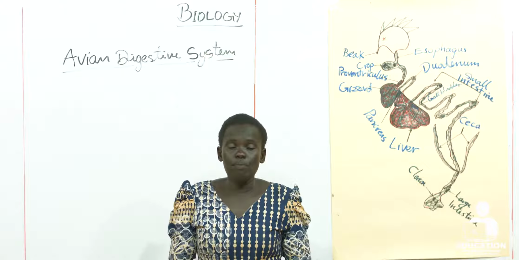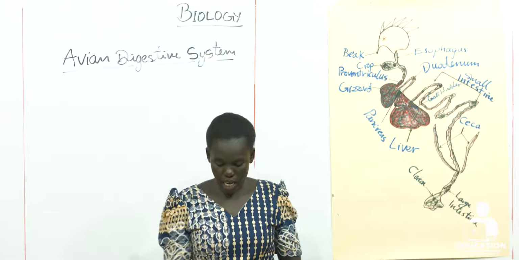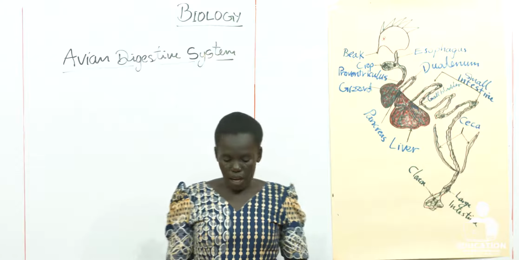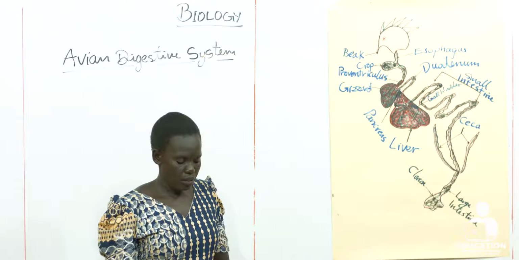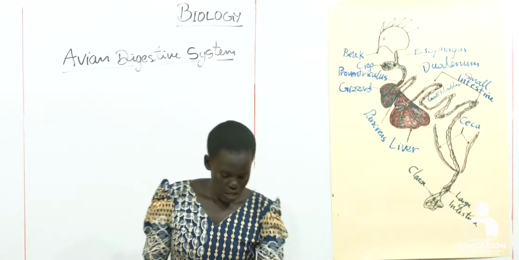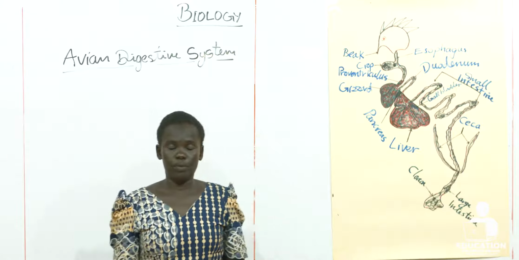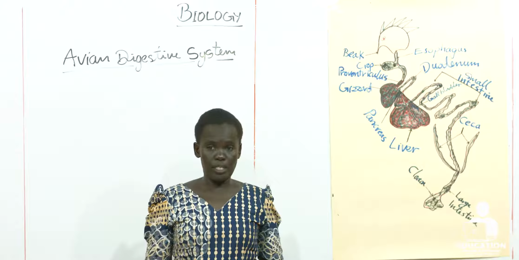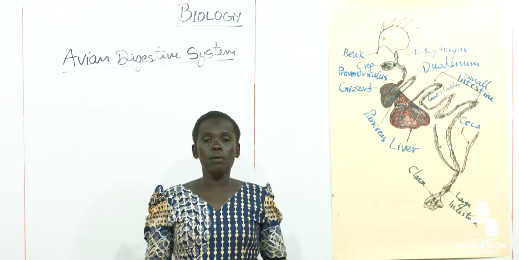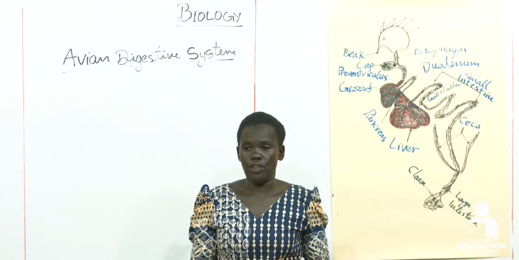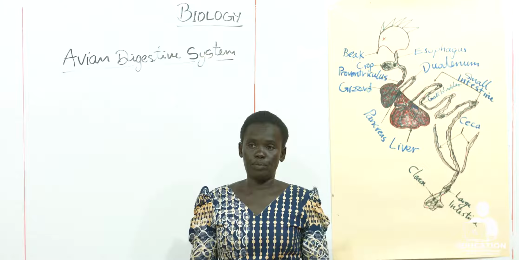Today, this is the second type of digestive system in animals, avian digestive system, the digestive system of birds. Digestion takes place rapidly in birds, and we know very well birds don't have teeth, they have beaks.